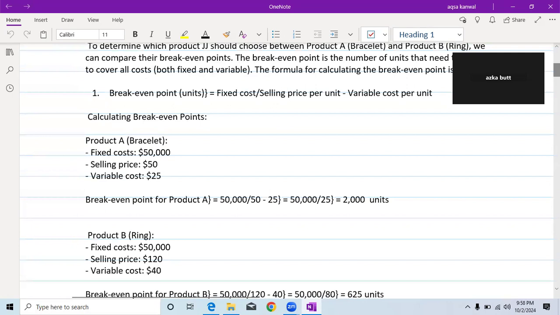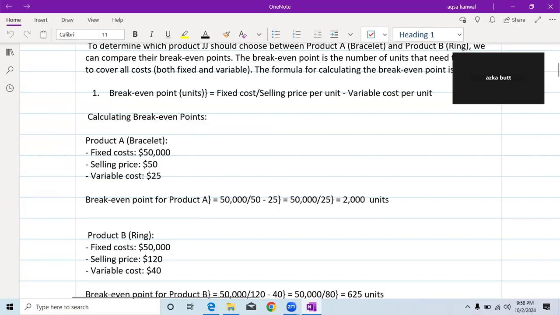So for calculating the break-even point for product A, we have the fixed cost, which is $50,000, selling price, which is $50, and variable cost, which is $25. So 50,000 divided by 50 minus 25, which is 25. So we have 2,000 units, which is the break-even for product A.